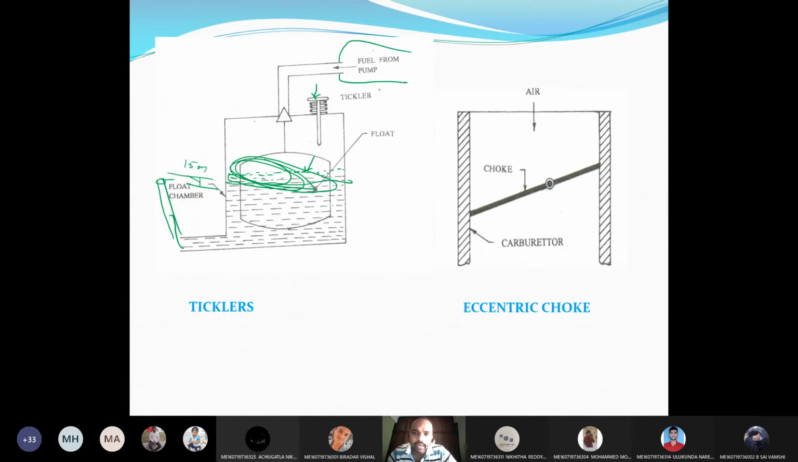We operate the tickler only once, before starting. If you want to start the engine, you need to press this tickler. If you press the tickler, what will happen? The excess petrol will be admitted into the float chamber, and that will be directly injected into the carburetor without creating any pressure difference. Thereby we are supplying the rich mixture. Please respond, anyone.